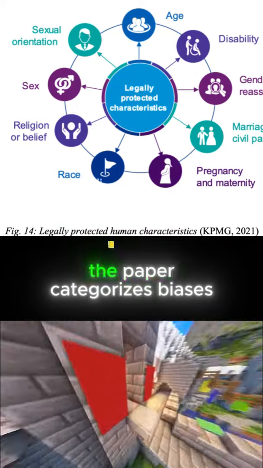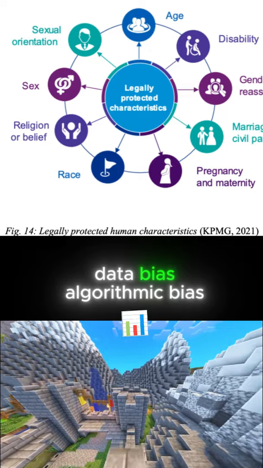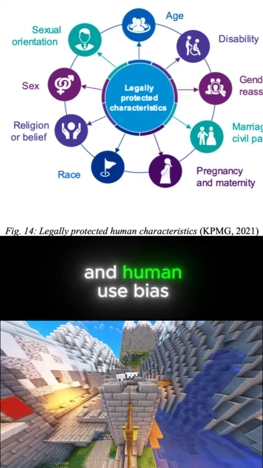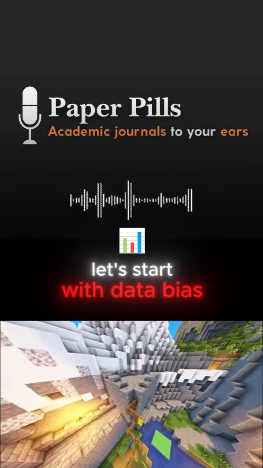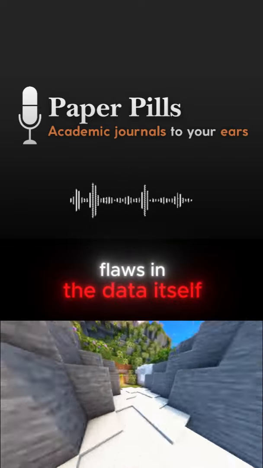outcomes. The paper categorizes biases into three main types: data bias, algorithmic bias, and human use bias. Let's start with data bias. What does that entail? Data bias arises from flaws in the data itself.